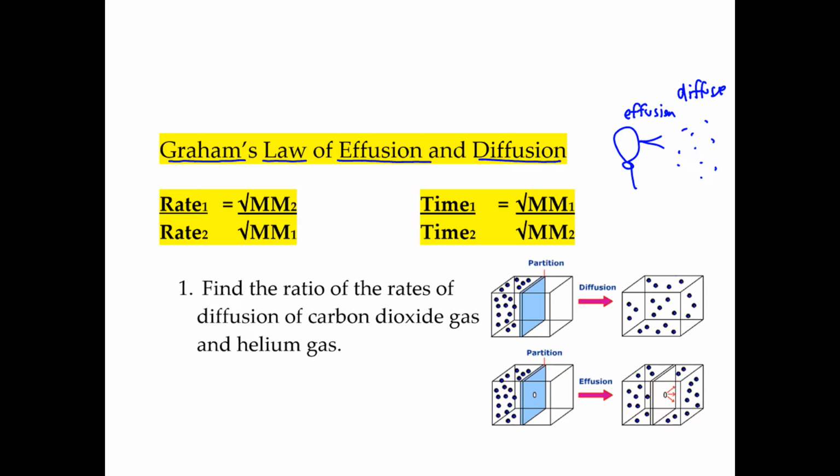But if the partition had a small hole, the gas would effuse through the hole and then diffuse throughout the entire section. Now what we want to do is compare how fast gases will effuse out of a hole or diffuse throughout a region. And in order to understand that, we're going to have to take a look at a quick story.